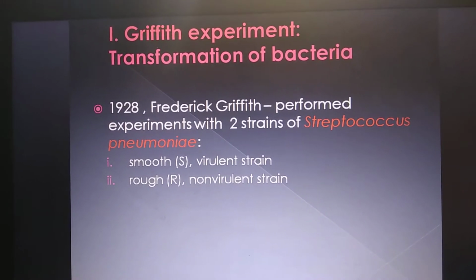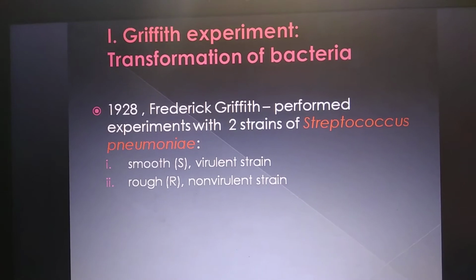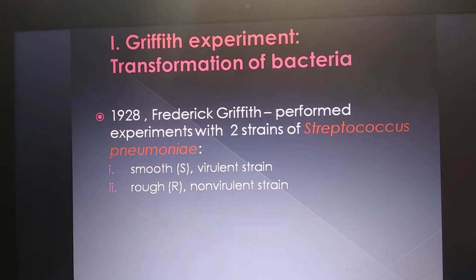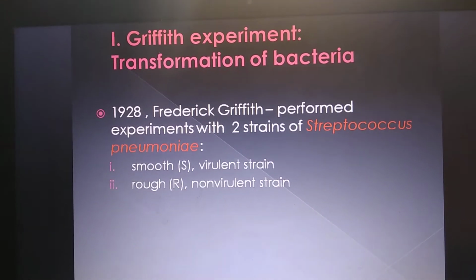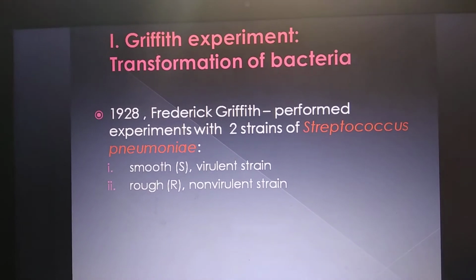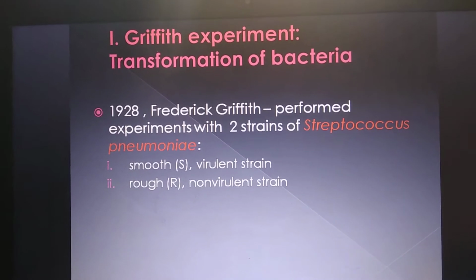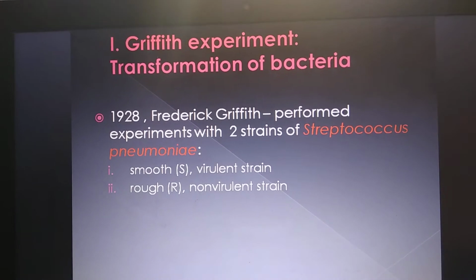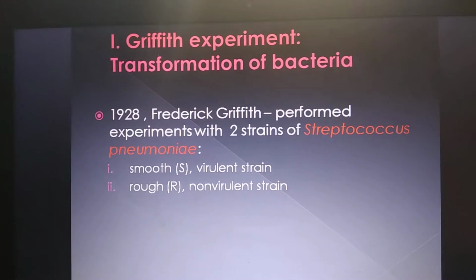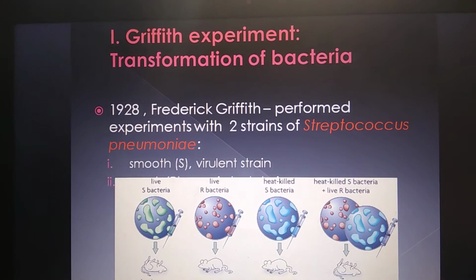So this strain was called the smooth strain, and it is virulent. It is pathogenic. The other strain, which was non-virulent, has rough edges of the colonies, so it was called the rough strain, and it is the non-virulent strain.